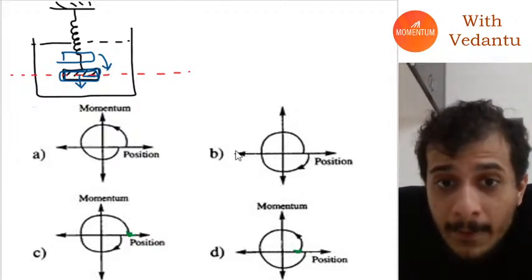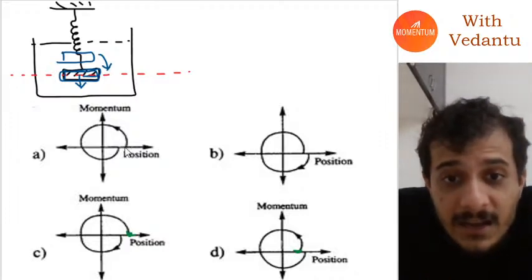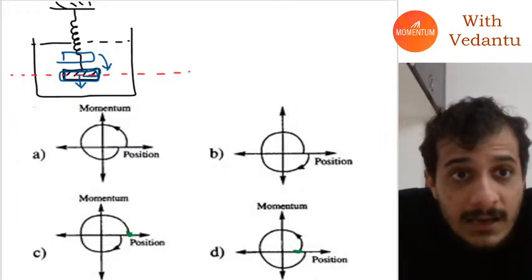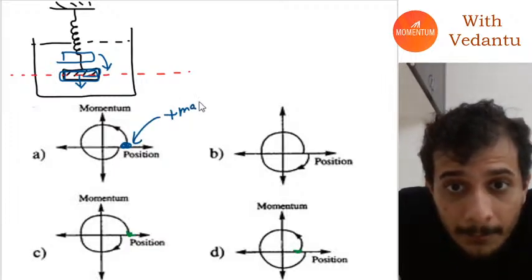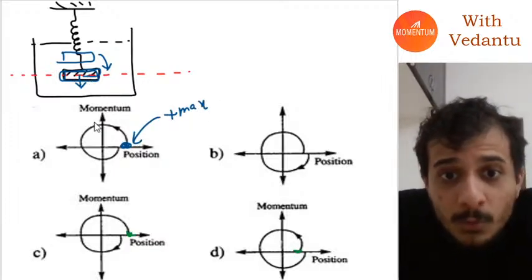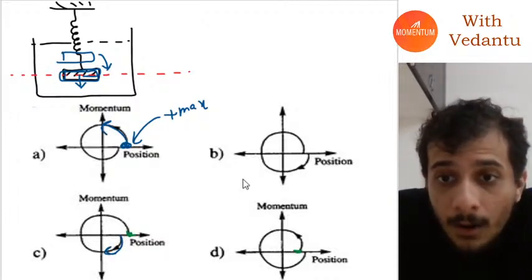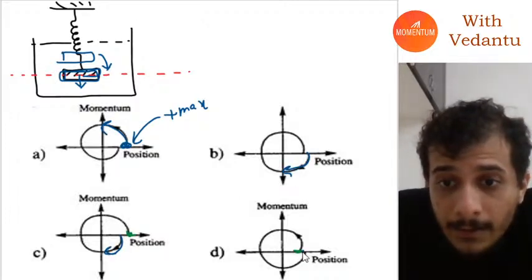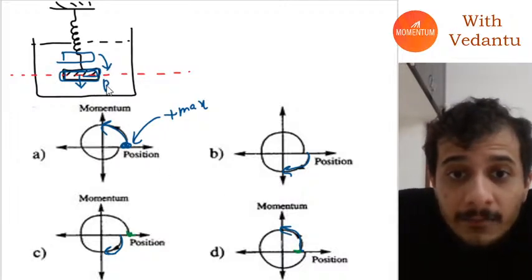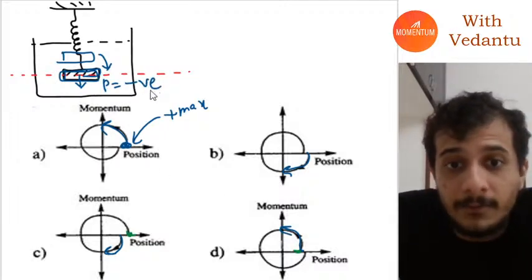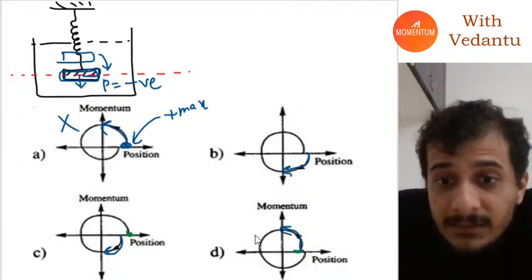So when this body is starting, initially its position will be plus maximum, but when it comes back to its mean position like this or like this, its momentum should be negative, which rules out this graph and this graph.